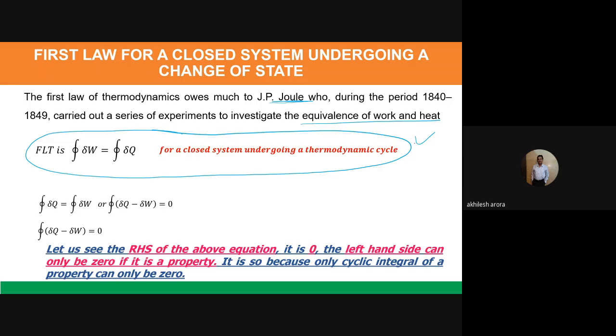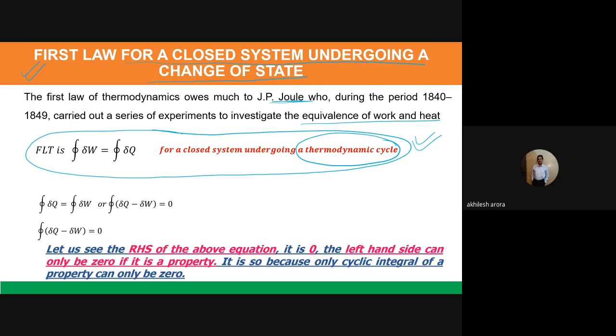Repeatedly, I am telling you so that you understand it. Now, this is for a thermodynamic cycle. Now, suppose I want to make this law applicable for a change of state or for a process. You can see the heading: first law for a closed system undergoing a change of state.